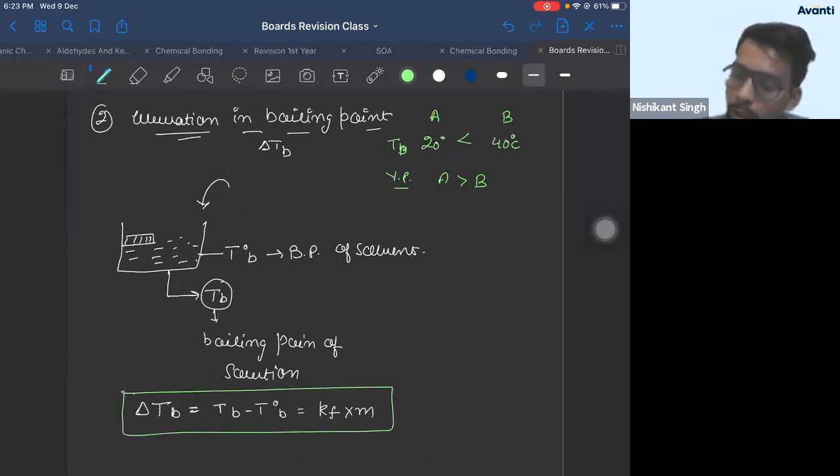Now, what are these quantities? Kb. It will be Kb, Kb into m. So Kb is the elevation in boiling point constant. It is also called the ebullioscopic constant.